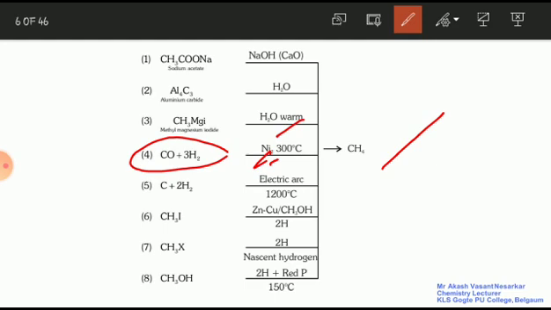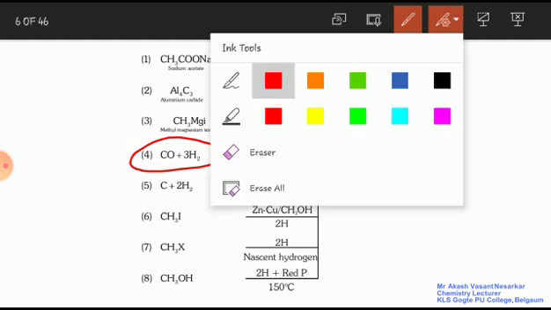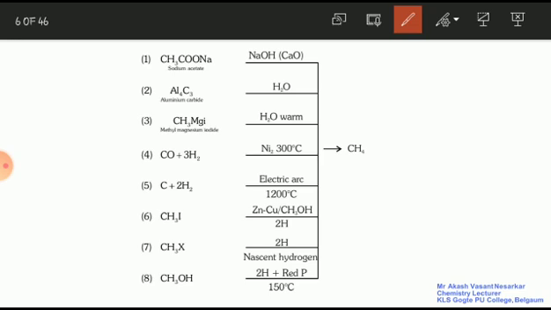A catalyst. Now let us know what the role of a catalyst is. If the reaction is slow, then to increase the rate of the reaction we require what? A catalyst. And suppose the reaction is fast and you want to make it slower, then also we can use a catalyst. So the role of the catalyst is that it will increase or decrease the rate of the reaction without being affected itself. That is the role of the catalyst. It will remain as it is after the completion of the reaction.